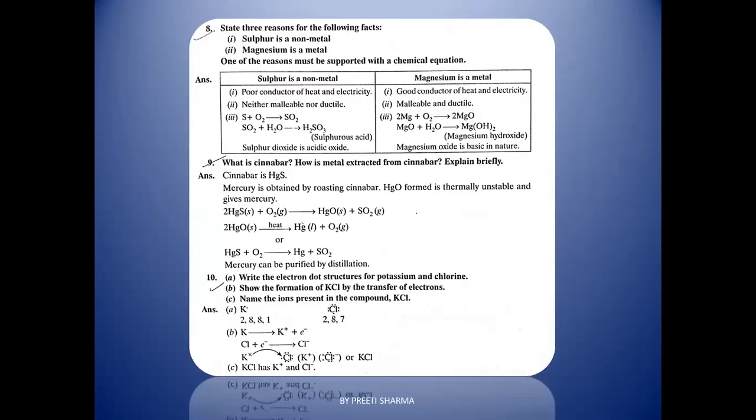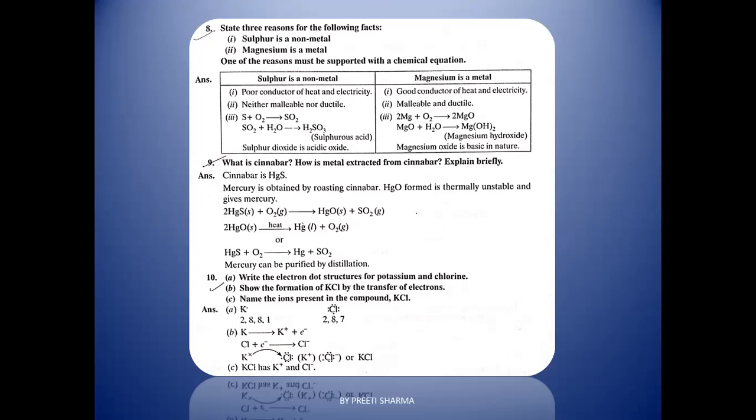Suppose: state three reasons for the following fact. Sulfur is a non-metal. I have already asked this question from you, right? And magnesium is a metal. So how will you state the three reasons how it is a non-metal? You will give the characteristic properties of a metal and a non-metal, like it is given here. Sulfur is a non-metal because it is a poor conductor of heat and electricity, neither malleable nor ductile, and it forms acidic oxides. Similarly, you can give the characteristics of metal here.